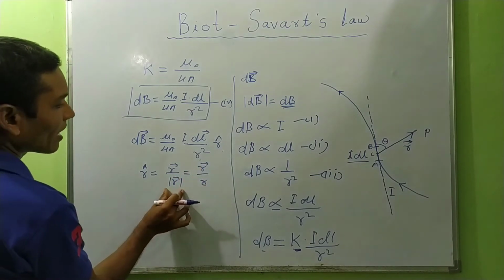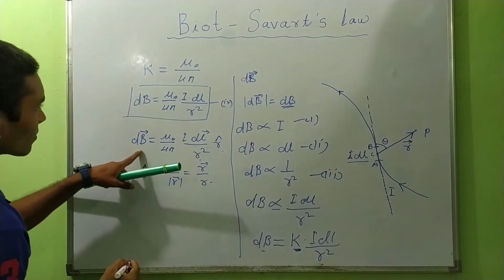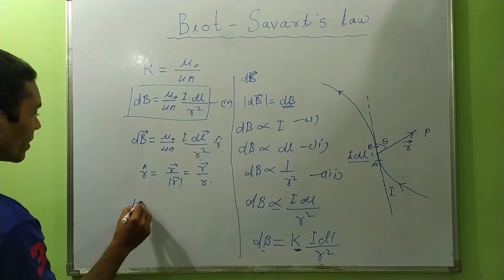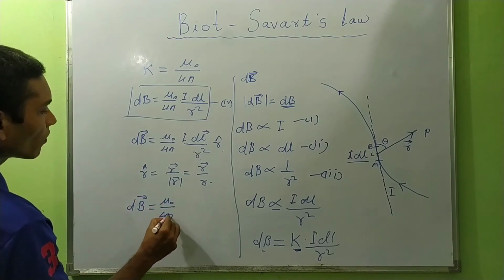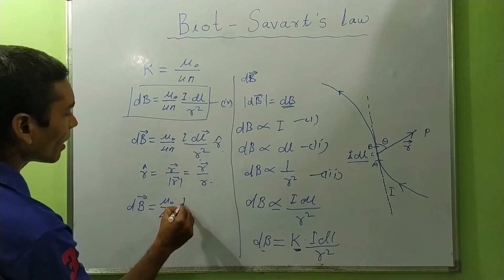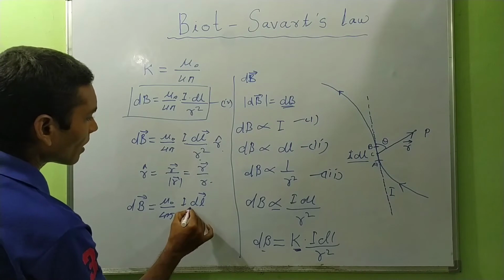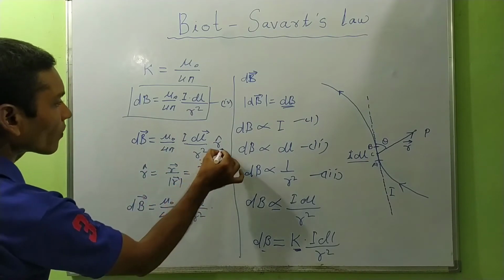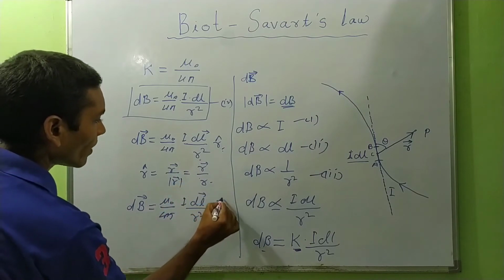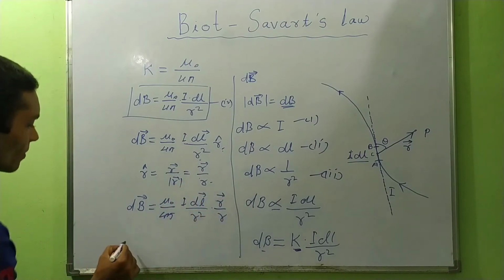The mod of vector r is equal to r. This is the magnitude. So this equation will be vector dB equal to mu naught upon 4 pi, I dl vector dl upon r square, and the value of r cap is vector r upon r.